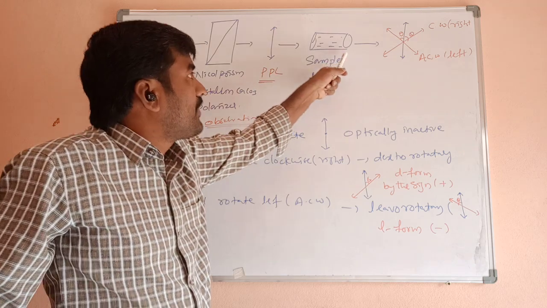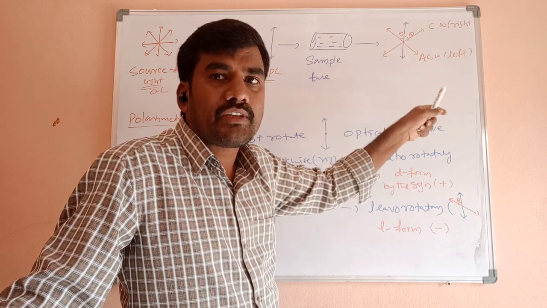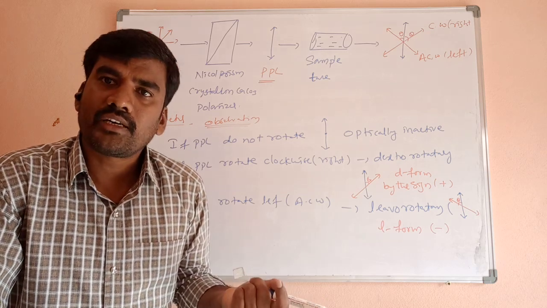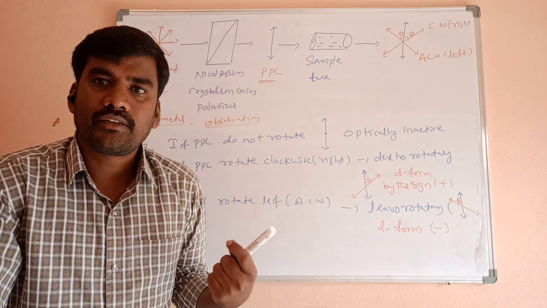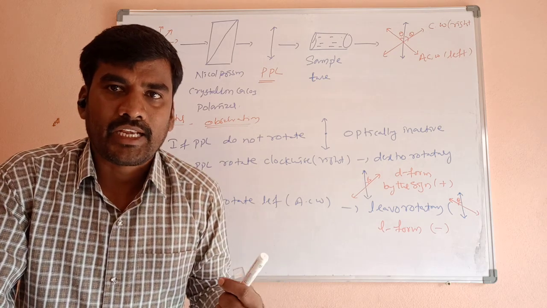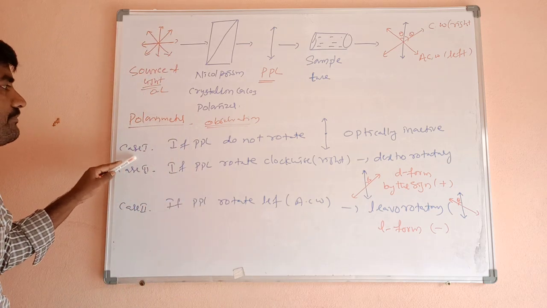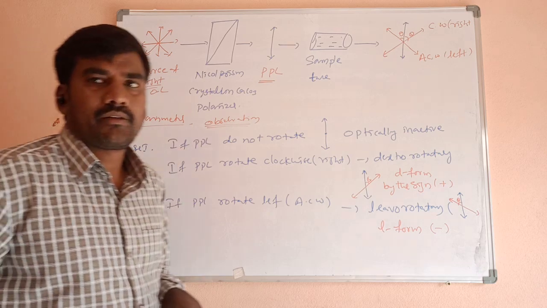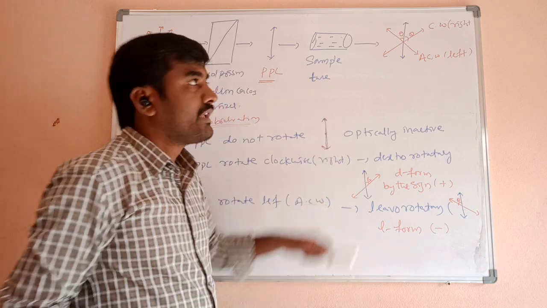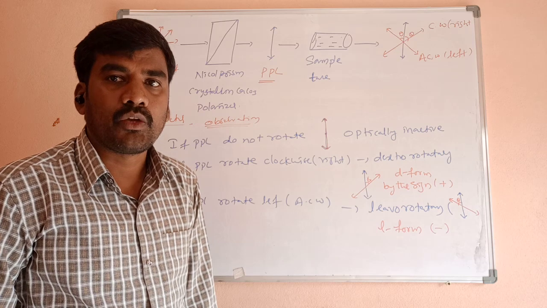When it passes through a sample, it rotates either clockwise or anti-clockwise. If it rotates clockwise or anti-clockwise, the compound is optically active. If it does not rotate the plane of polarized light, the compound is optically inactive. Clear? Understand? Here, case 1: if the PPL does not rotate, and the plane polarized light stays as it is, then this organic compound is optically inactive.